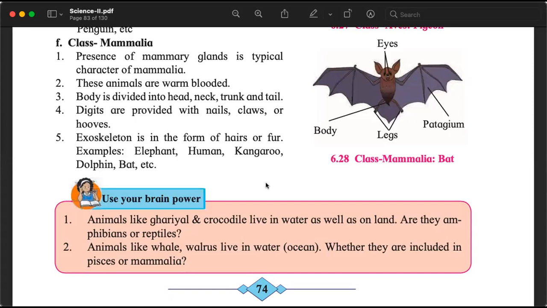And a homework for you, a research question for you. Bats. They are mammals, but do they lay eggs or do they give birth to the young ones? Do remember to try to find the answer to this question. These are very interesting animals. I will list them again.